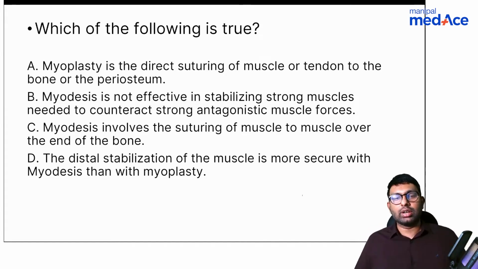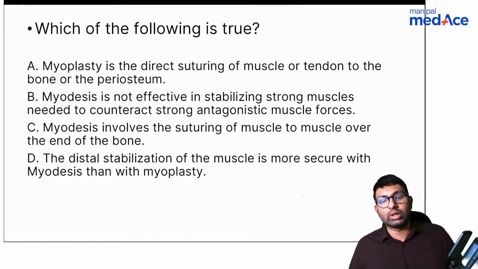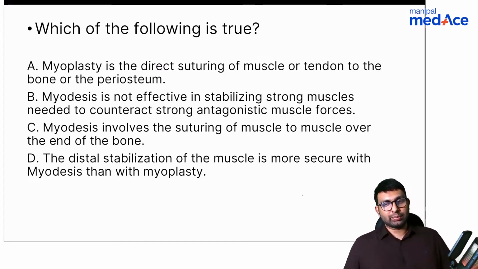So look at this question here. Which of the following is true? Myoplasty is the direct suturing of muscle or tendon to the bone or periosteum. Myodesis is not effective in stabilizing strong muscles needed to counteract strong antagonistic muscle forces. Myodesis involves the suturing of muscle to muscle over the end of the bone, or distal stabilization of muscle is more secure with myodesis than with myoplasty. Which do you think is the answer here?